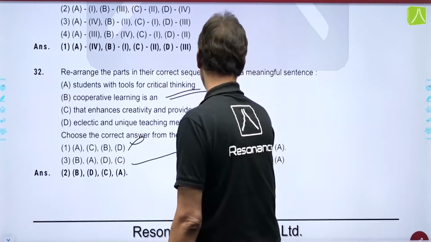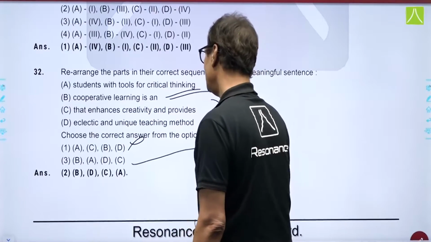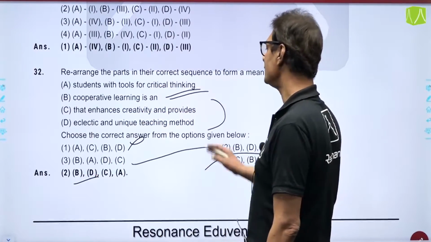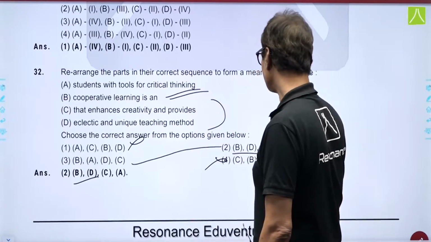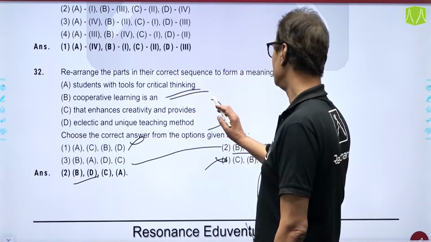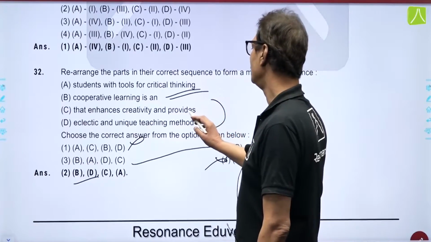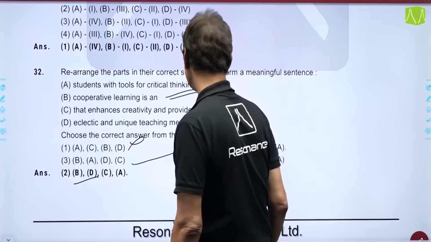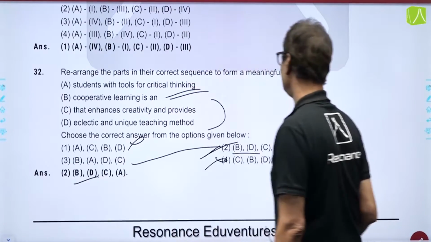So, B and D किसके अंदर आ रहा है? B and D is here, B and D is over here also. We will have to proceed ahead. Yes, cooperative learning is an approach that enhances creativity and provides. So, it should be C, B, D, C, A. This is the correct option over here.